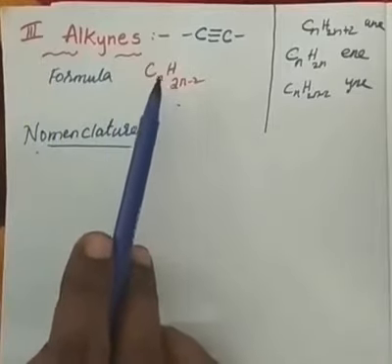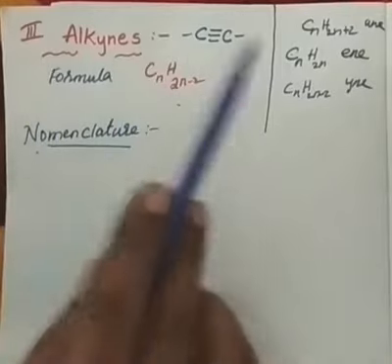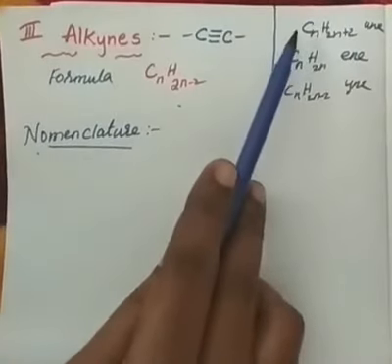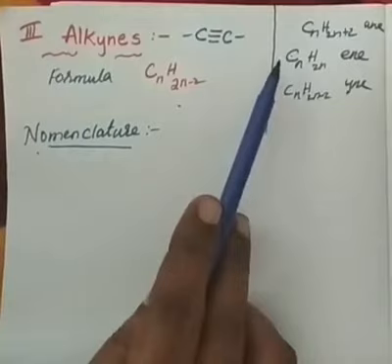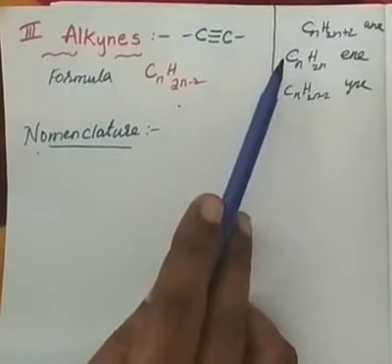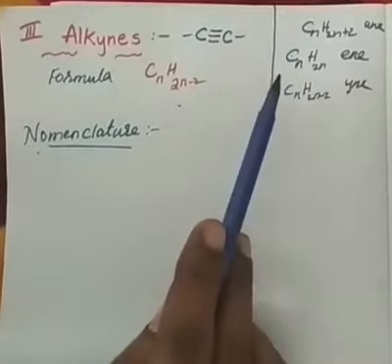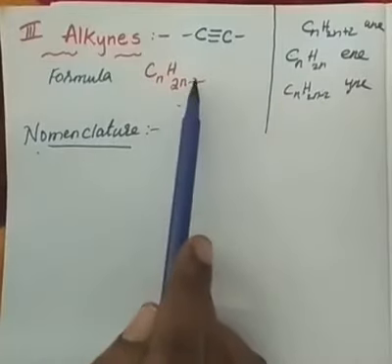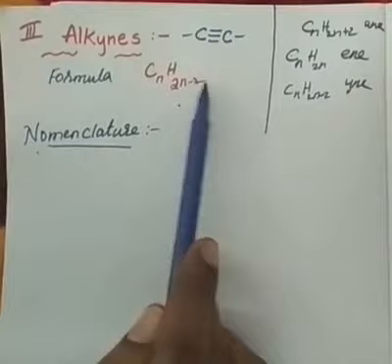Whenever you get such a formula, you have to recollect that you might have got similar formulas for enes and anes. And what would that formula be? Anes is CnH2n plus 2 and ene is CnH2n. If you recollect like that, you will remember more instead of simply by adding. So the difference is minus 2, plus 2, no 2, like that.